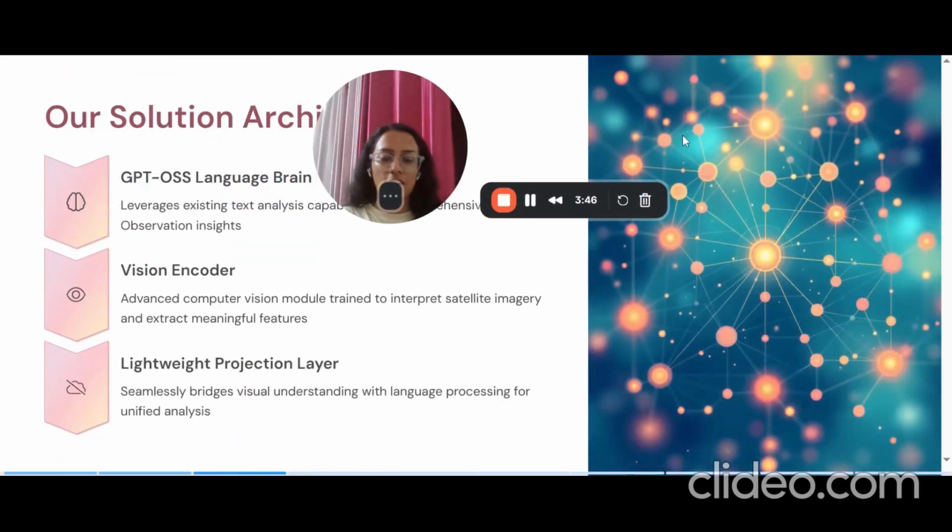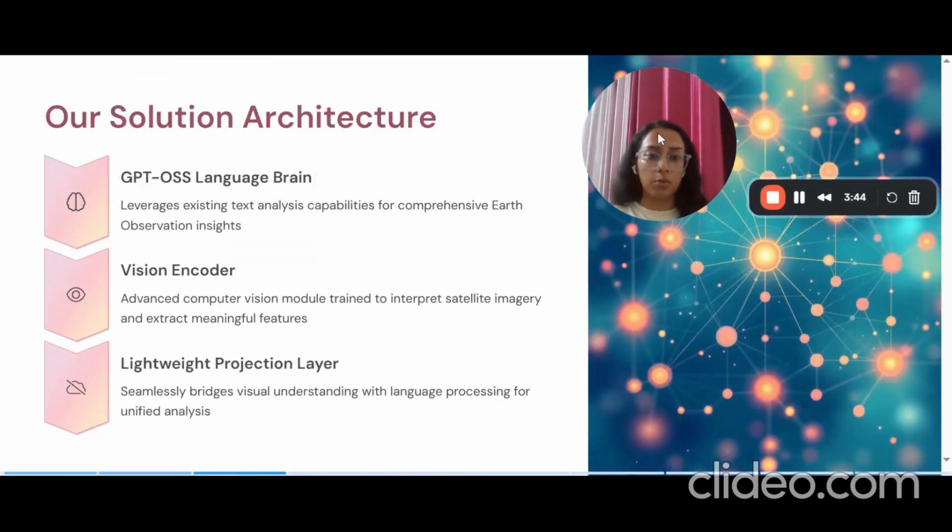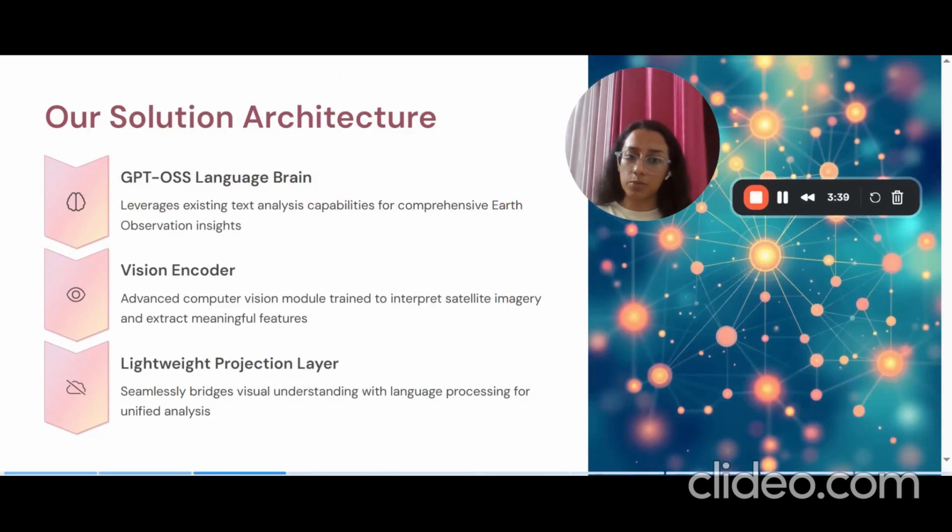Now, our solution architecture, as I mentioned, will have three components. First is the GPT-OSS language brain. We will be using the GPT-OSS model for text analysis, because that is the model that has been trained to analyze text. Then comes the vision encoder, an advanced computer vision module trained to interpret satellite imagery and extract meaningful features. Then a lightweight projection layer seamlessly bridges visual understanding with language processing for unified analysis. So these three will be the main core structure for our solution architecture.